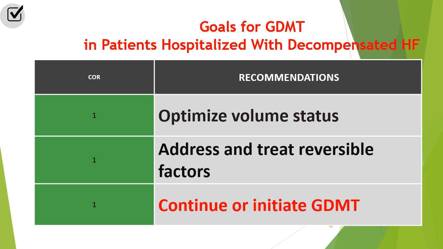The next one is to look for a reversible cause. A reversible cause may be an acute coronary syndrome that needs the specific treatment of acute coronary syndrome, an intervening arrhythmia. This patient entered in paroxysmal atrial fibrillation, and this led to him falling in heart failure in a patient with previous structural heart disease.